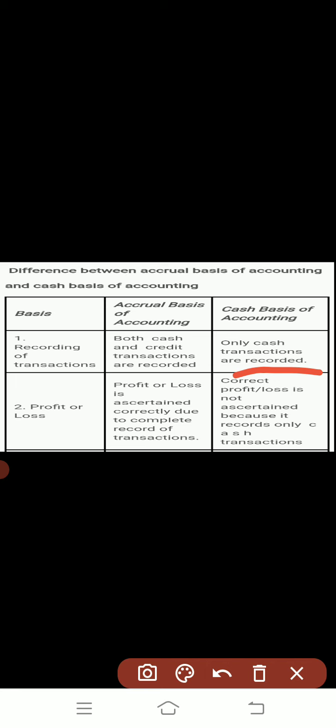Second is on the basis of profit and loss. Profit and loss is ascertained correctly due to the complete record of transactions. The accrual basis gives the exact report of profit and loss because all types of transactions, whether cash or credit, are recorded. But in the cash basis only cash transactions are recorded, so there is no exact result.